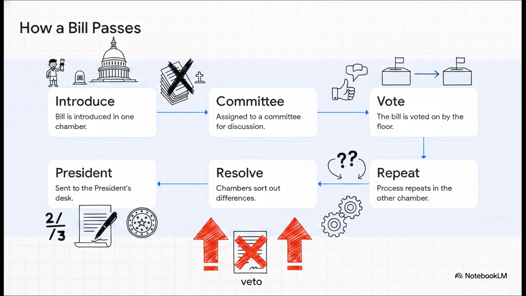But if it survives, it's voted on by the floor. If it passes there, the entire process repeats itself over in the other chamber. And often they pass different versions, so they have to actually sit down and work together to sort out the differences. Only when both houses approve the exact same version does it finally go to the president's desk. Oh, and if the president vetoes it, the only way that bill becomes law is if both chambers override the veto with a very difficult 2/3 majority vote.